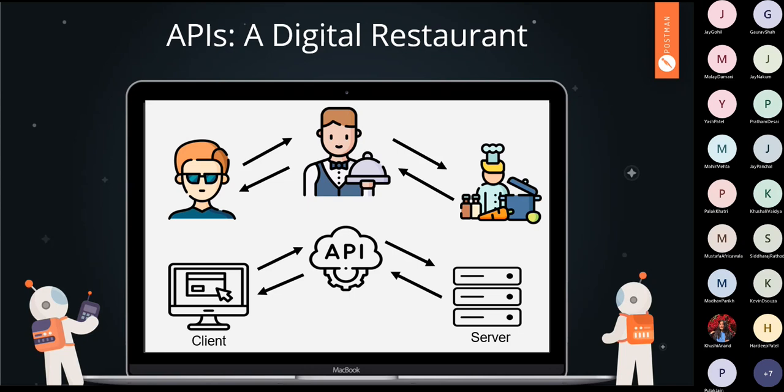So they use an API to create a conversation between the client and the server. In simple language, an API is just like a waiter. What the client wants, it conveys to the server. The server processes the demand made by the client and gives back the data, or anything the client wants, to the client side. This is the use case of an API.